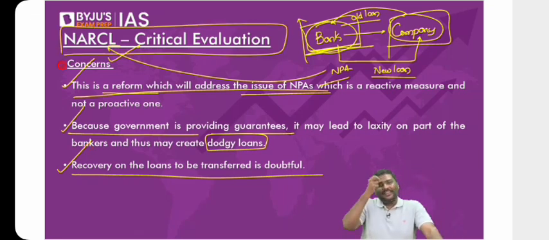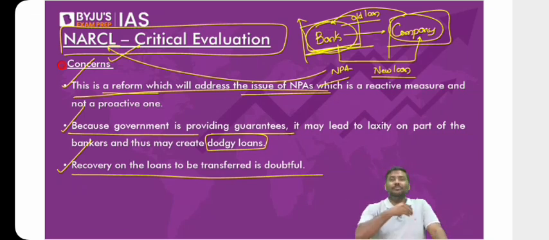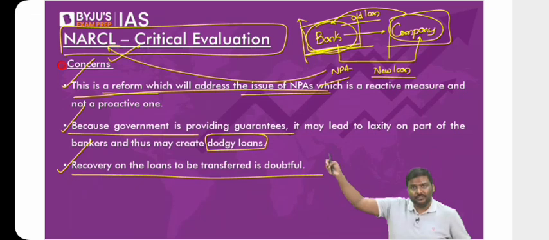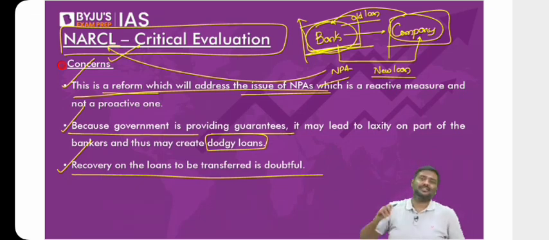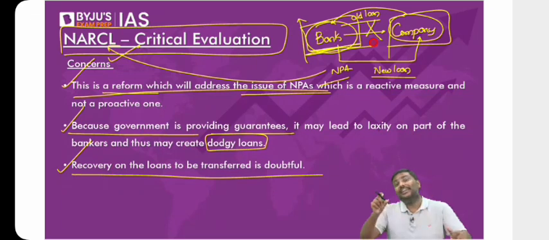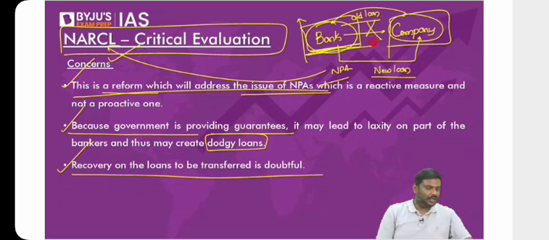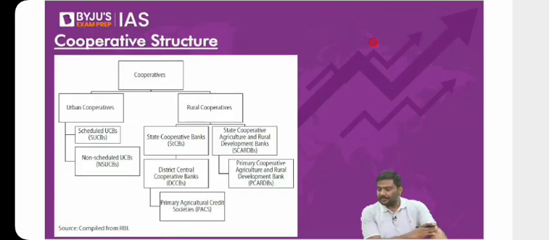My dear, I am telling you, it's a reform to take care of NPA. Rather than implementing more reforms like this, the government should implement other reforms where creation of NPAs will be minimized. How can we do that? Let's say conduct a very thorough research before giving a loan to a borrower. Ensure there is no evergreening of the loans. Don't you think if you ensure all of this, the creation of NPAs will be minimized? That is the first point. Okay, so this is the discussion regarding the concept of NARCL.